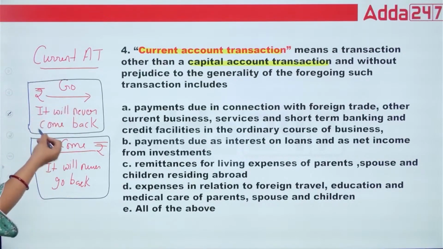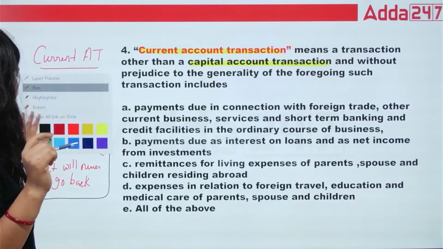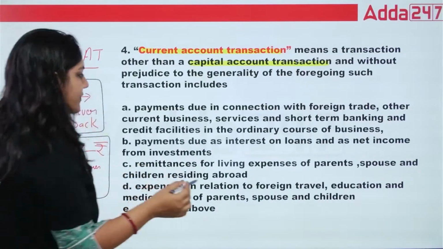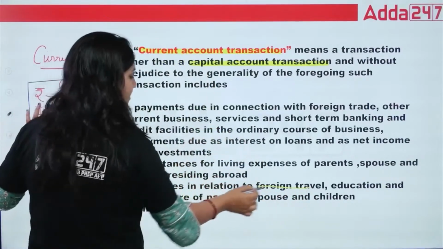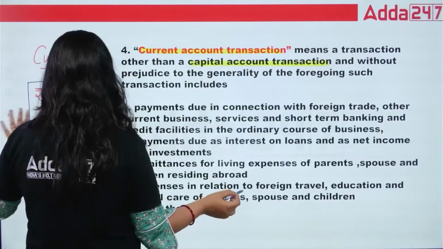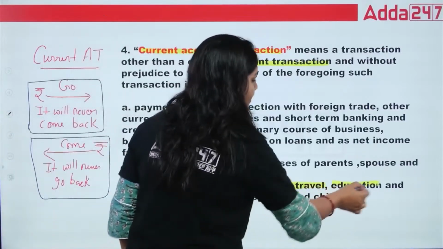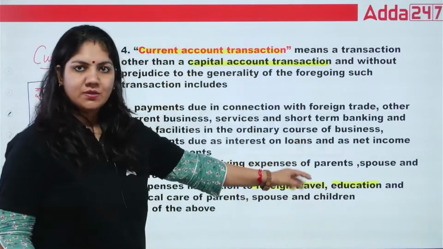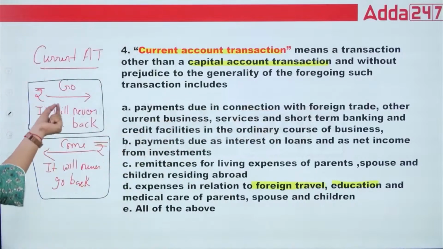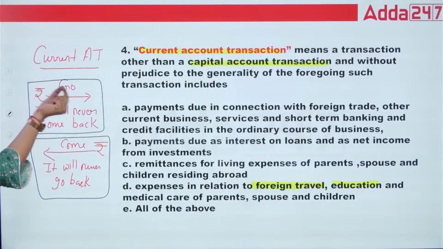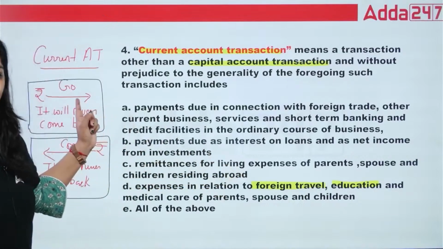In the current account transaction, suppose the example is traveling. Suppose you go to the US for foreign travel or education, and you spend $1,000. That $1,000 you have spent, the money goes and it will never come back. So foreign travel is this one.